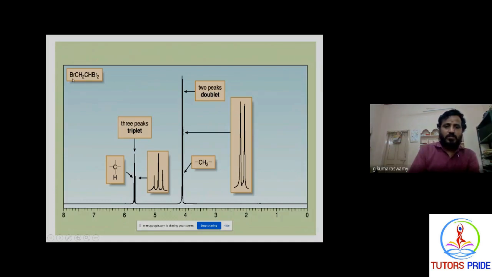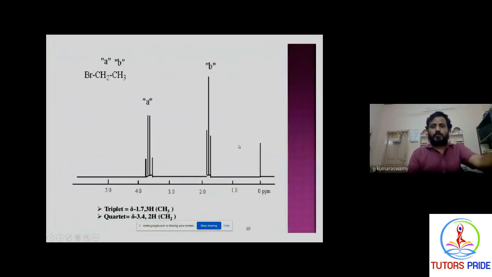See here, this is CH2, CHBr2. Here, this carbon has only one hydrogen, this carbon has two hydrogens. So coming to the situation, here the CH proton, how is this CH a triplet? Because for this CH, the adjacent group contains CH2, 2 plus 1 is 3, which means it is a triplet proton. You will get this kind of signal in NMR spectroscopy. Whereas this CH2 has an adjacent carbon with only CH, only one proton. So it is 1 plus 1, 2. This is called a doublet proton. So you will get this kind of spectrum in the molecule.